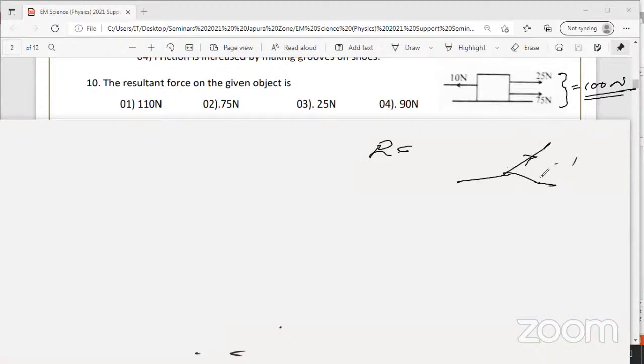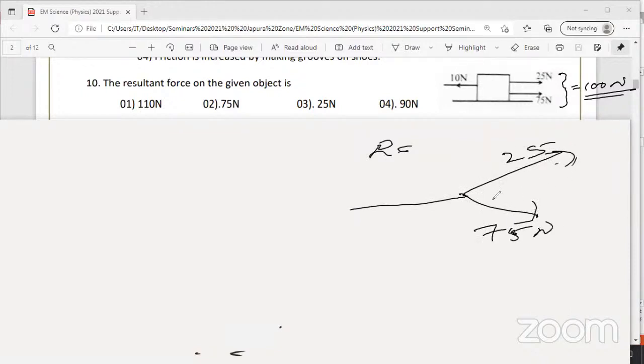But if they are non-parallel, you can't add. Imagine you have two inclined forces, this one 25 and this one 75. Can you add and make it 100? That is completely wrong, because they are not parallel. If the forces are parallel, you can add; if non-parallel, you can't. They will not ask calculations with inclined forces. If they give 25 Newton and 75 Newton, they will never ask for the value. But if they give the force on one side as 100 and the other side as say 60 Newton, then you can find it. Otherwise you can't, because the angle also matters.